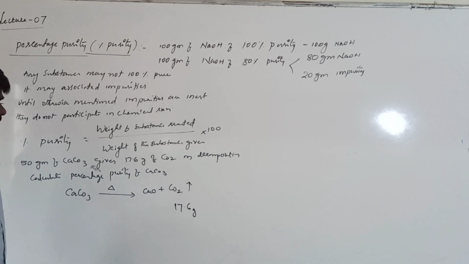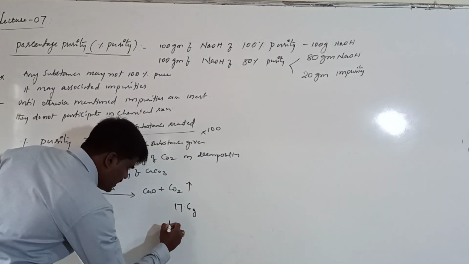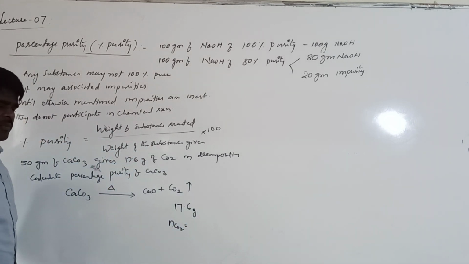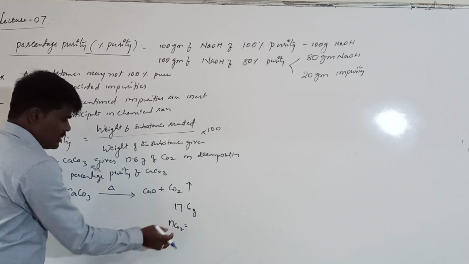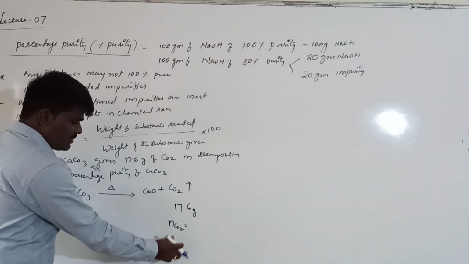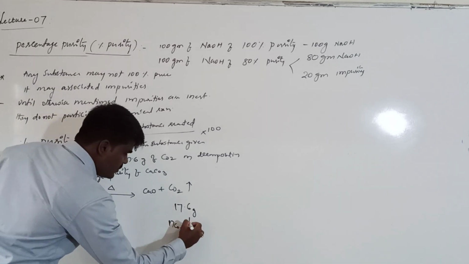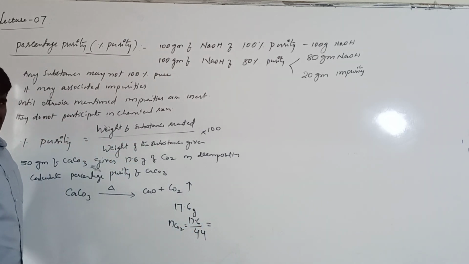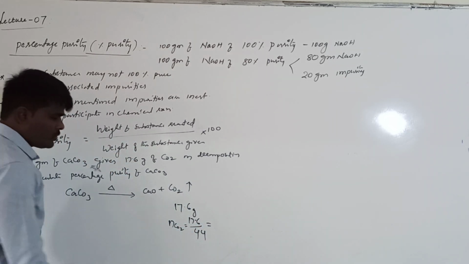From this, can we calculate the number of moles of carbon dioxide formed? Of course we can. When you divide this mass obtained by the molecular mass of carbon dioxide, you will get the number of moles. What is the molar mass of carbon dioxide? 44.